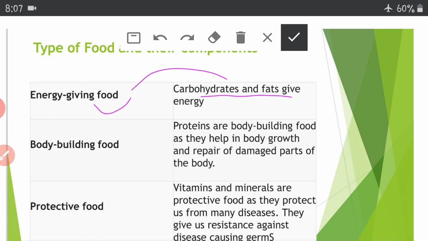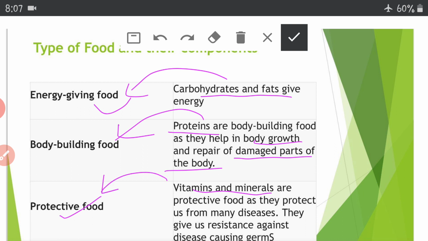They both come under the energy giving foods, whereas proteins are the body building foods, because they build and repair our body. They help in body growth and repair the damaged parts of our body. As well as vitamins and minerals, these are the protective foods because they protect our body from various kinds of diseases and keep us disease free.